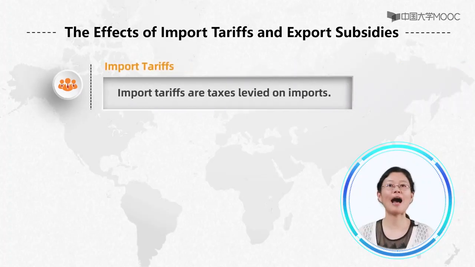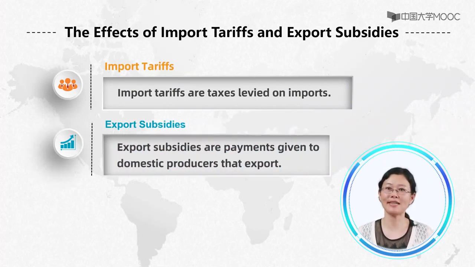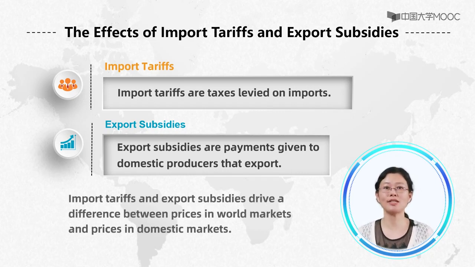Import tariffs are taxes levied on imports. Export subsidies are payments given to the domestic producers that export. Tariffs and export subsidies drive a difference between the price in the world markets and the price in the domestic markets.